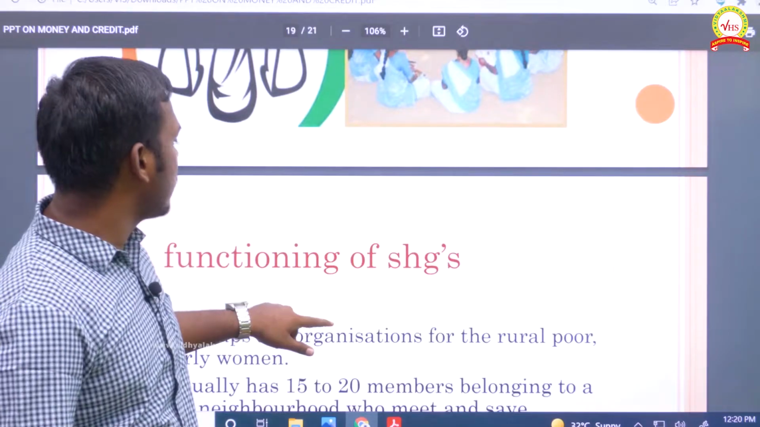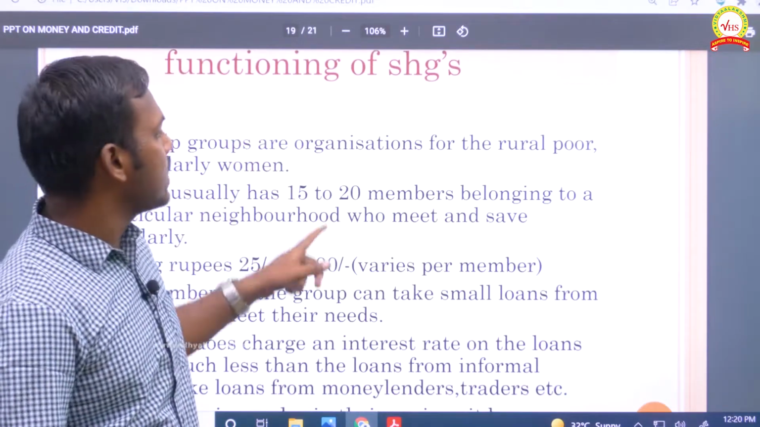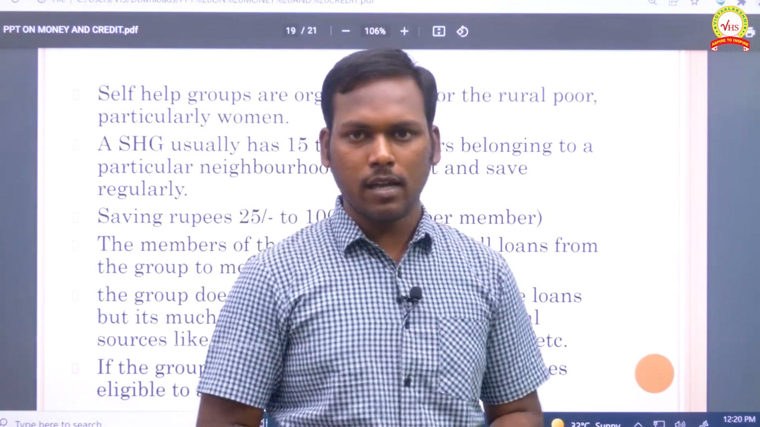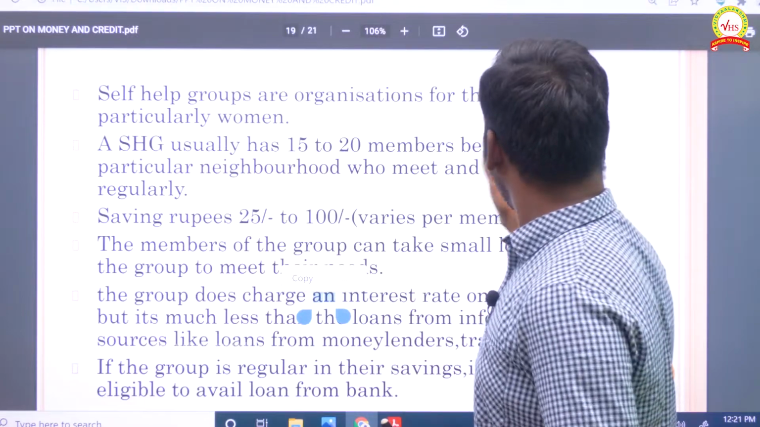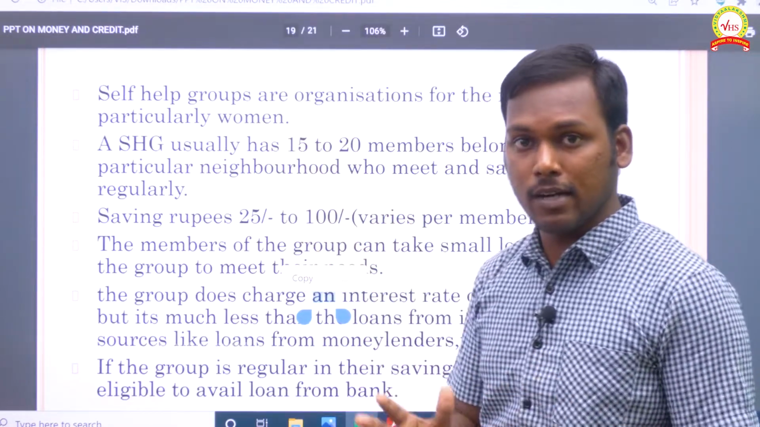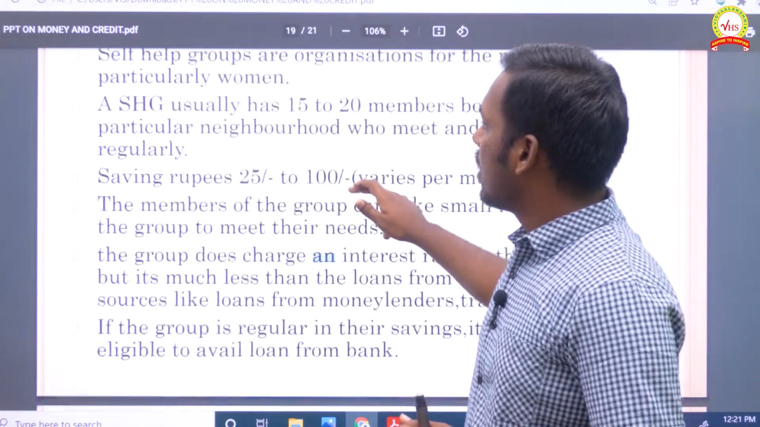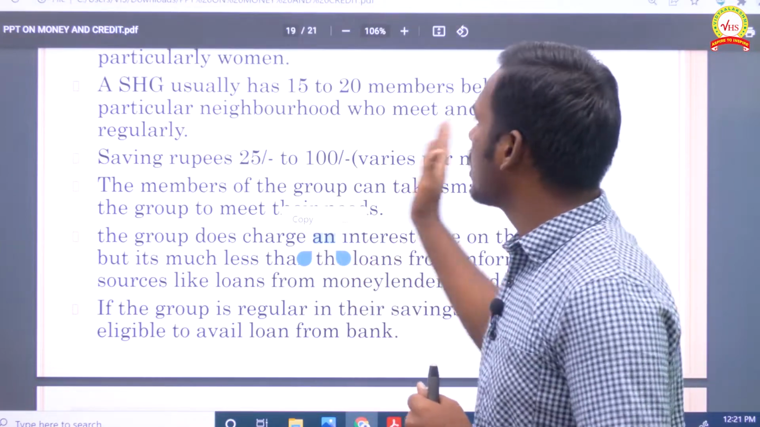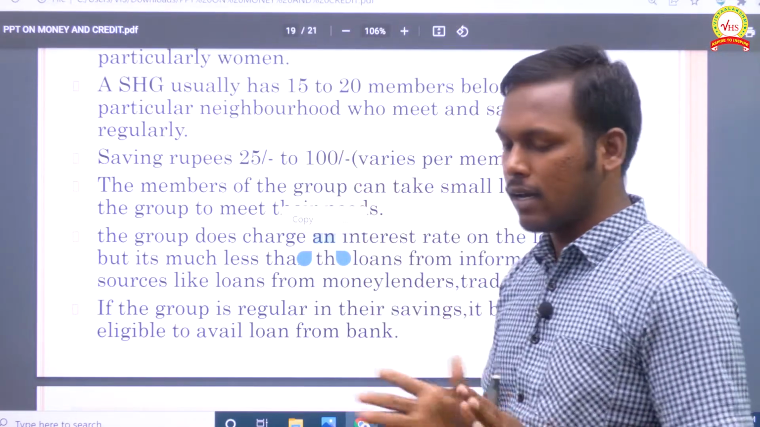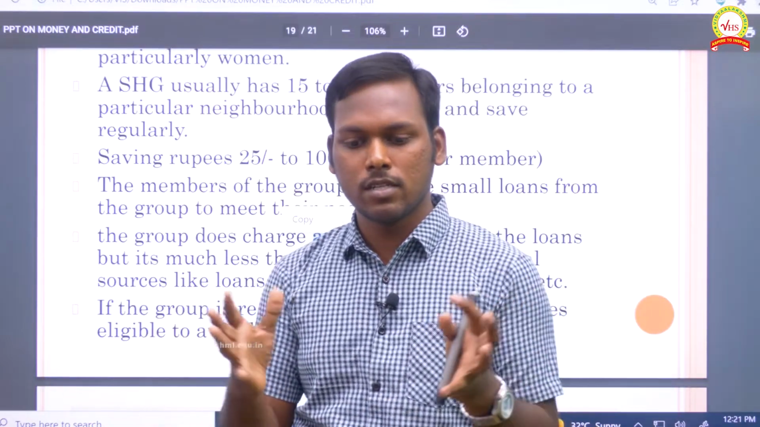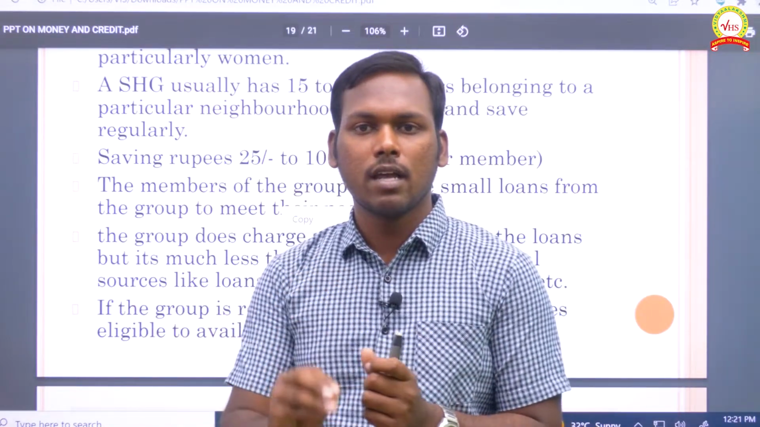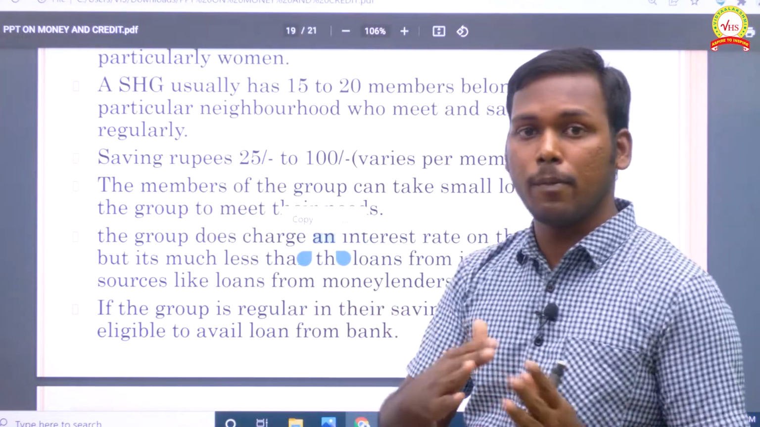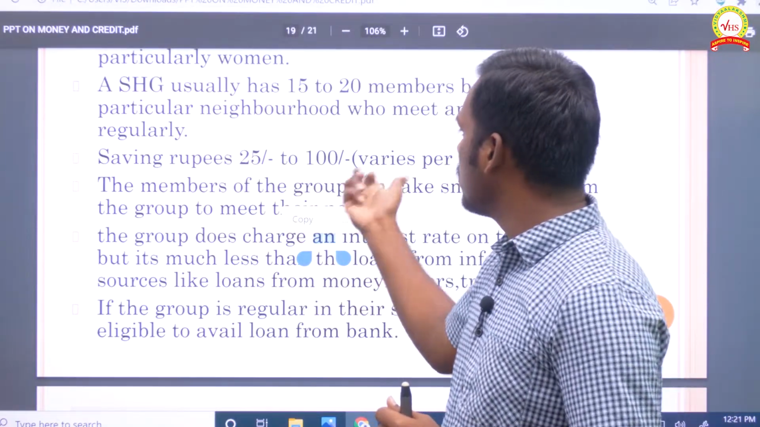So what are the functions of an SHG? SHG is nothing but a self-help group. Self-help groups are organizations formed for the rural poor, particularly women. SHG usually has 15 to 20 members, belonging to a particular neighborhood, to meet and save regularly. So every week they will be meeting in a particular place and saving their money. Saving rupees can vary depending upon their ability. They could save 25 to 100 rupees.